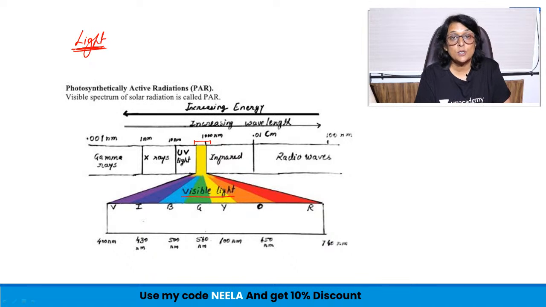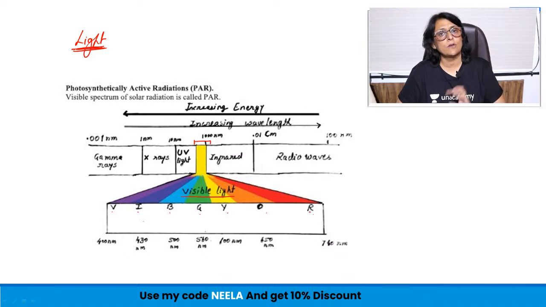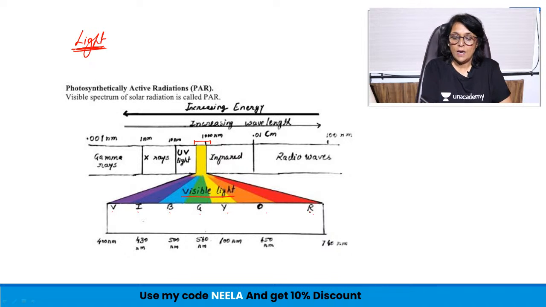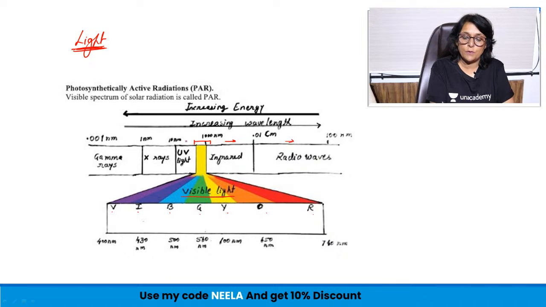The visible spectrum, in which we have VIBGYOR, that is violet, indigo, blue, green, yellow, orange and red. This is our normal white light, which has these 7 wavelengths. So this is the visible spectrum, which is in the solar radiation. Now there is infrared also, then there are radio waves also. If you go the other side, it is UV rays, X-rays, gamma rays.